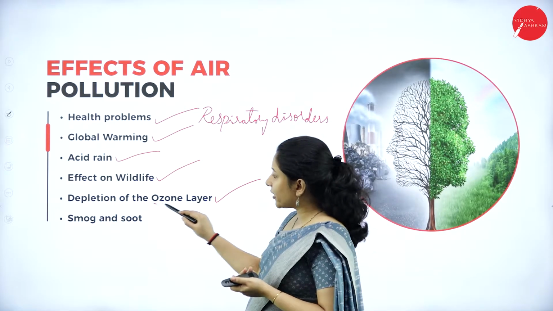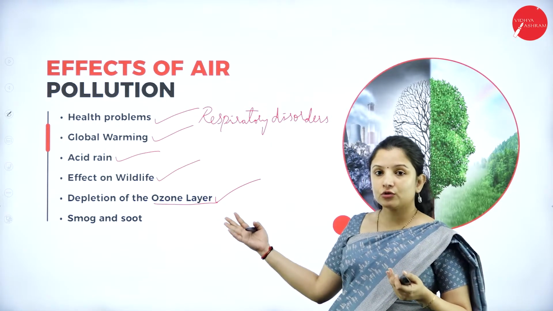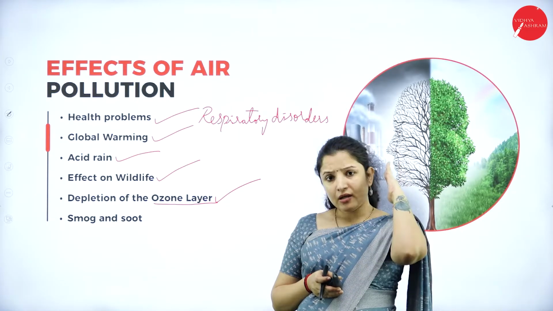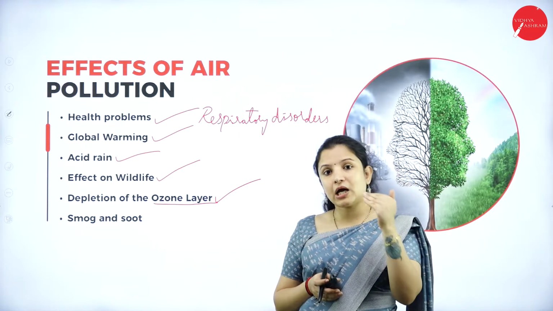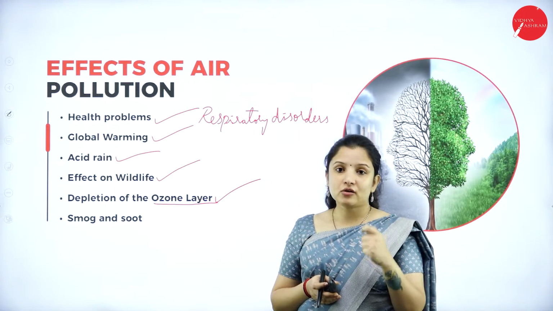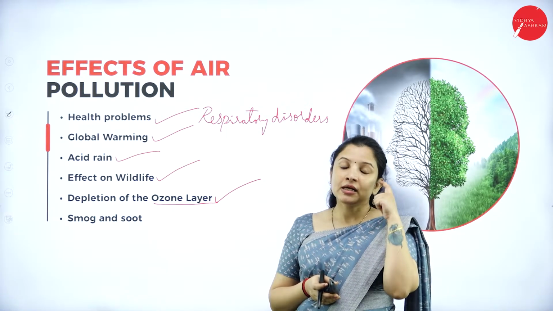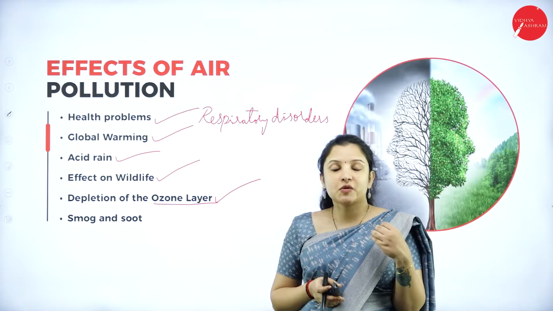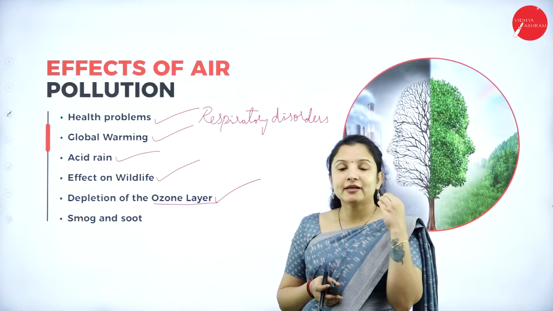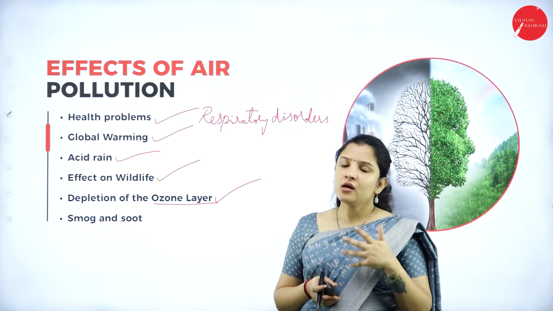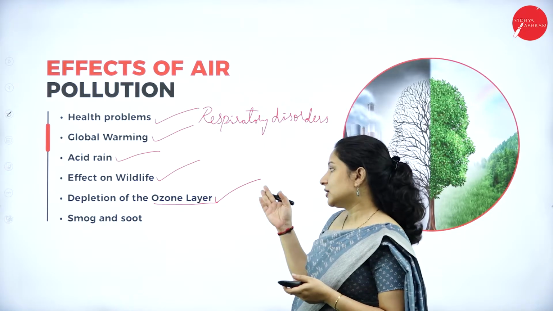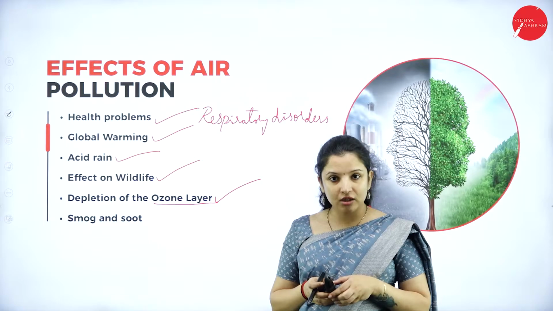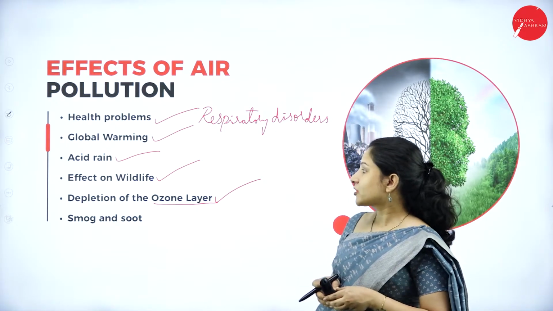Because the ozone layer is very, very important, right? Because of this ozone layer, we are capable of surviving on this planet. Otherwise, what happens? High UV radiation from the sun will enter the earth and it can cause a lot of disorders. It can damage the eyes, it can damage the skin, it can cause various cancers, especially skin cancers and all that. It can alter the melanin pigment in the body. A lot of problems will start to occur if depletion of the ozone layer occurs. So therefore, air pollution has to be curbed if the ozone layer should be protected.